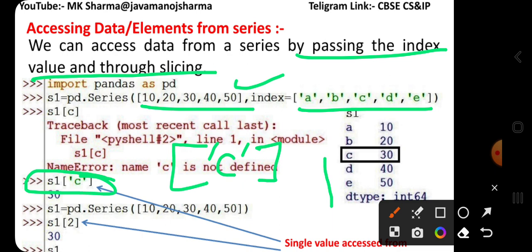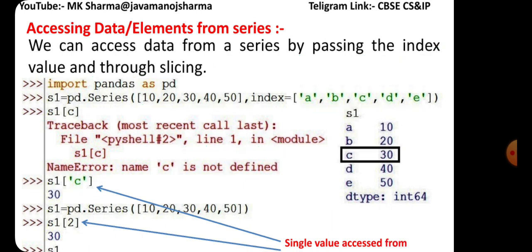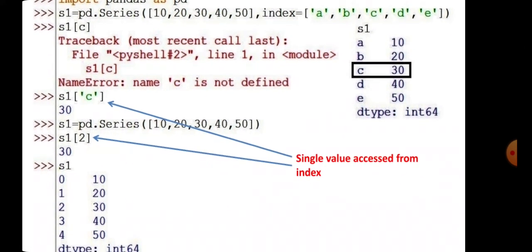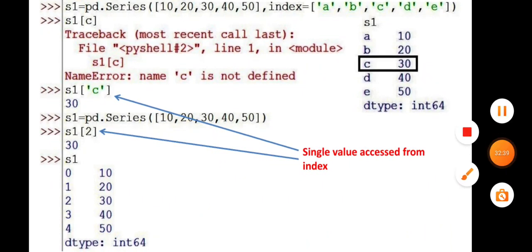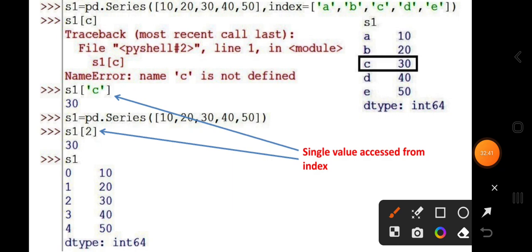If you use default indexing, then it also works. 0, 1 and 2 have the values, and 2 has 30, so you can take the series object name S1, square bracket and pass 2. This will provide the value for index 2, that is 30.